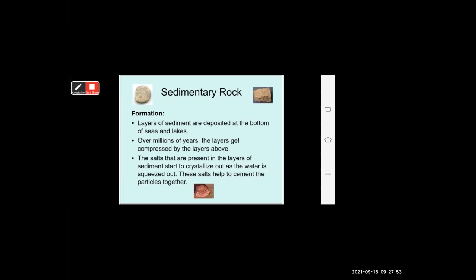The salts present in the layers of sediment start to crystallize out as the water is squeezed out. This salt helps to cement the particles together.